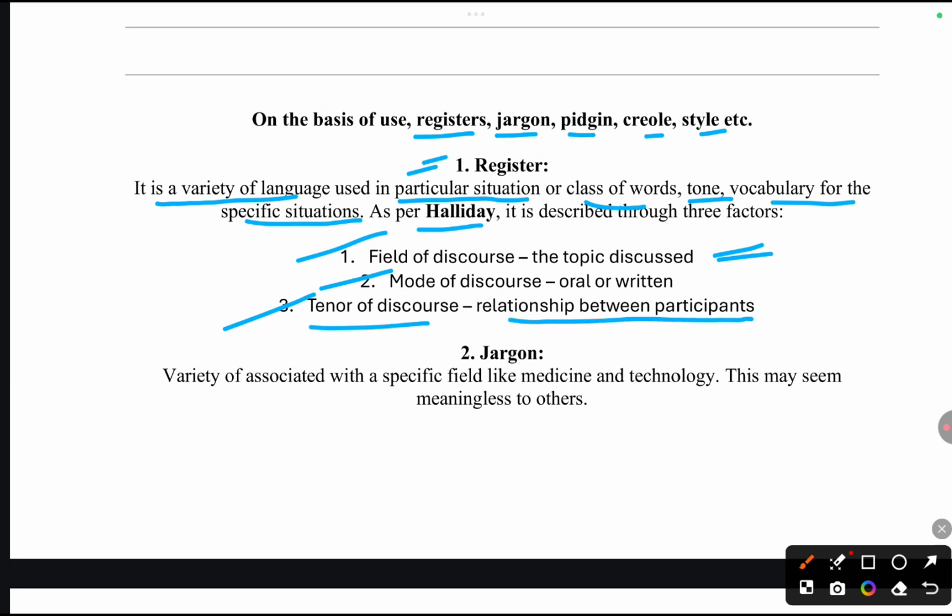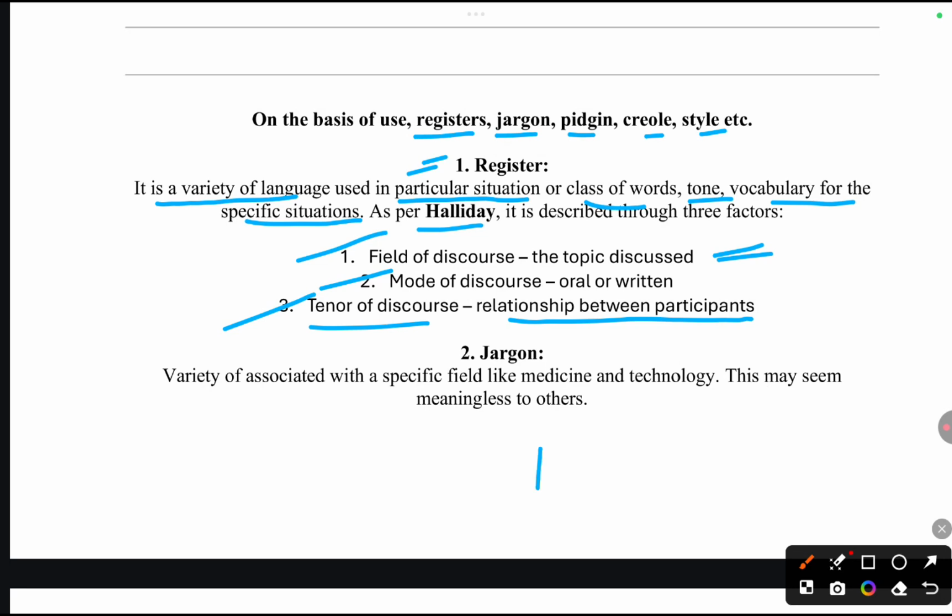Friends, we have often seen that if we go for communication or discussion with friends, we use different kinds of words, different kinds of registers. And when we are discussing something with our family, friends, or in a professional environment, we use a different kind of register. So here register is dependent on these three factors as per Halliday, meaning what kind of register you are going to use depends on these three factors: field of discourse, mode of discourse, and tenure of discourse.